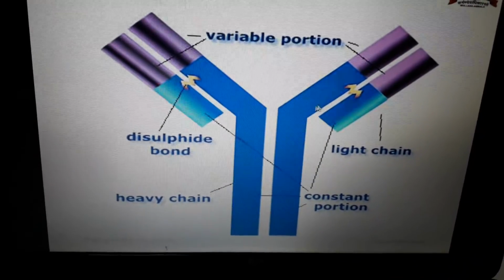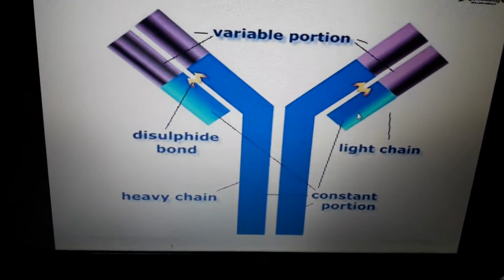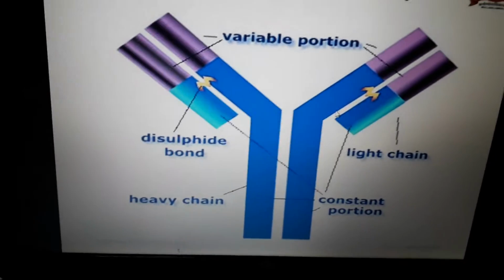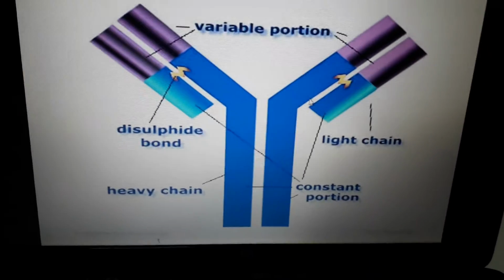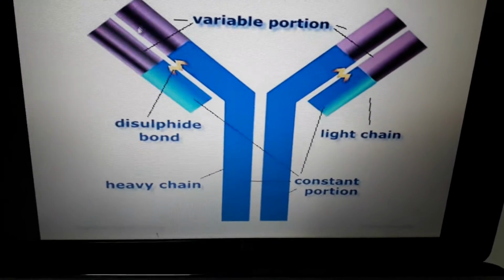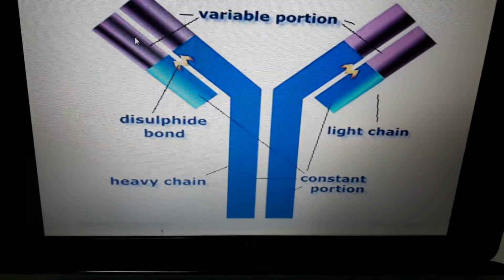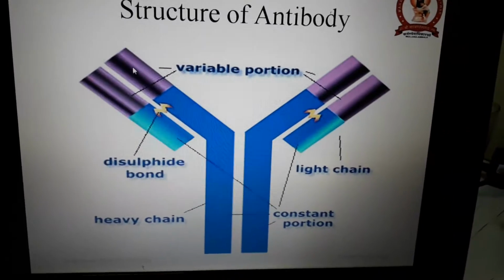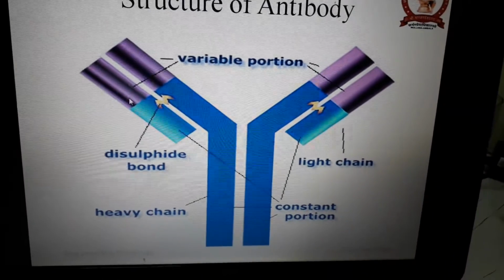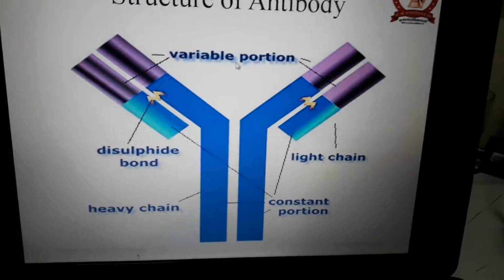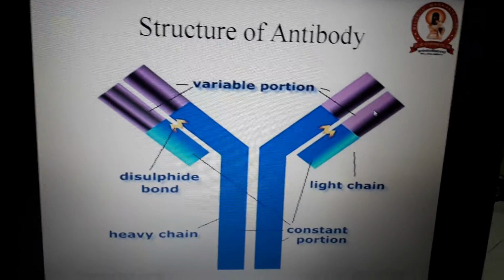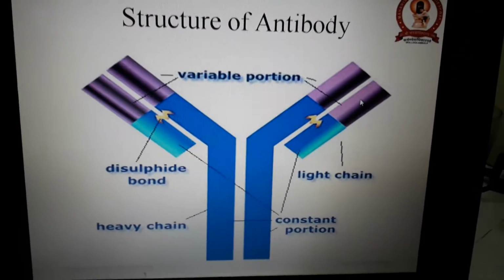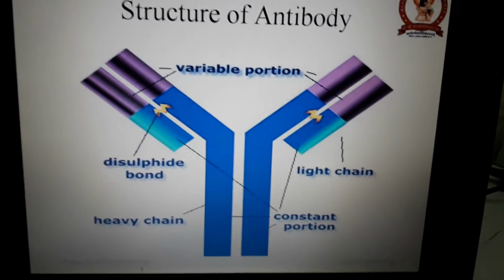When we are dealing with the heavy chain and the light chain, these chains are divided into 2 parts. This is the peripheral part, and this peripheral part is known as the variable region, and this variable region is present on the heavy chain as well as on the light chain. So this is a variable region. Variable region means this is the particular part of the antibody where an antigen will bind.